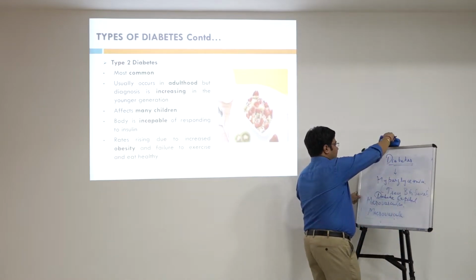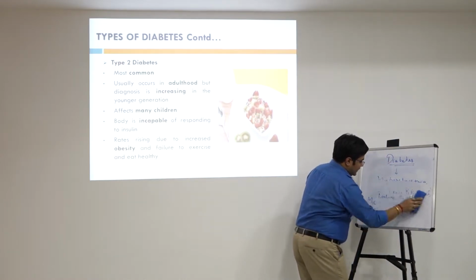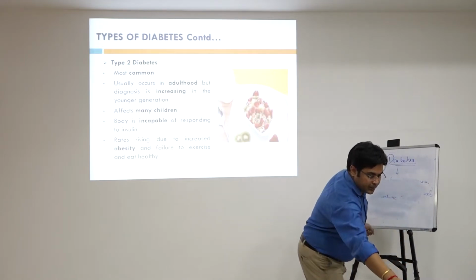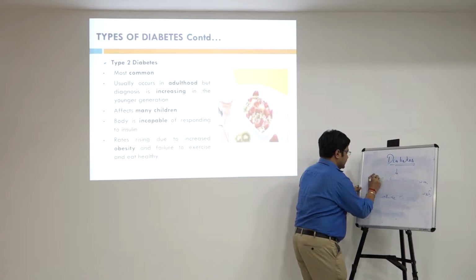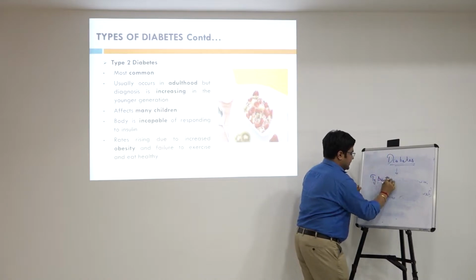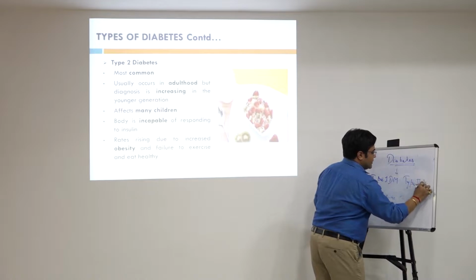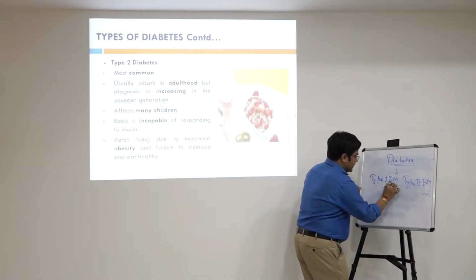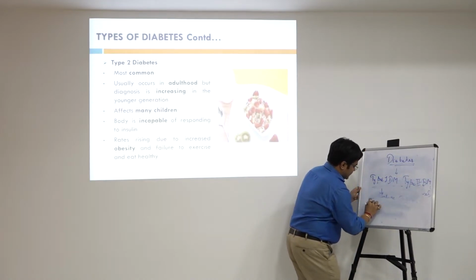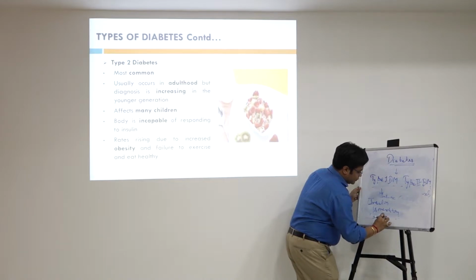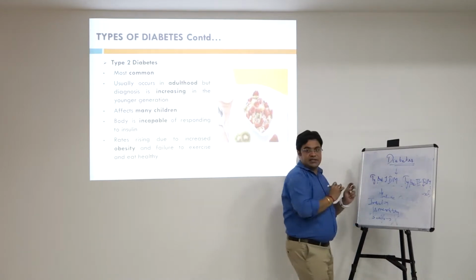So what we have studied is that diabetes is basically of 2 types. The first one is type 1 diabetes mellitus, and the second one is type 2 diabetes mellitus. In type 1 diabetes mellitus, insulin is mandatory because the beta cells which produce insulin get destroyed.